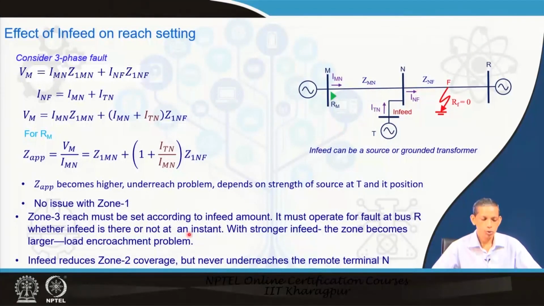Furthermore, because of this underreaching kind of problem, the zone 2 coverage on this portion reduces. That is the only difference with the in-feed. The other issue is that the in-feed may be there at times and may not be there at other times. Therefore, the relay for zone 1, zone 2 and zone 3 should not have any problem in both situations. That must be addressed by the relay setting.